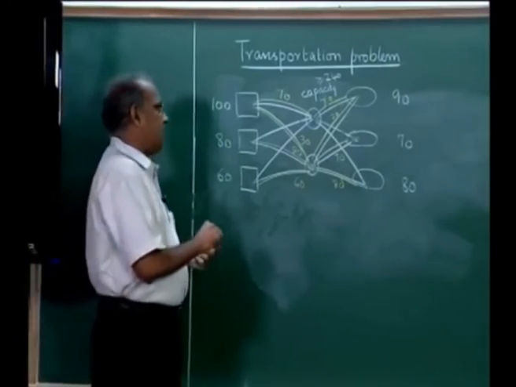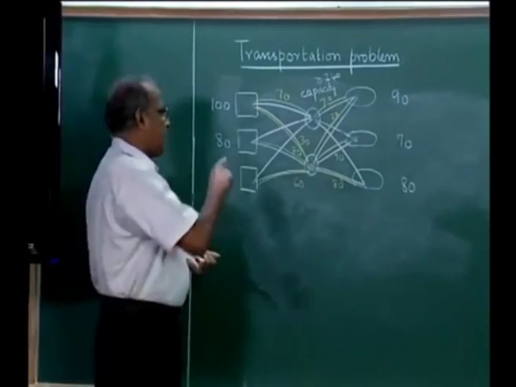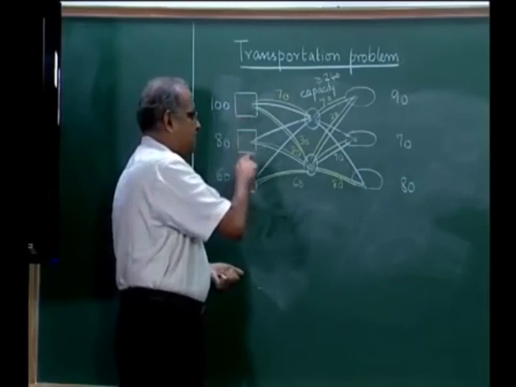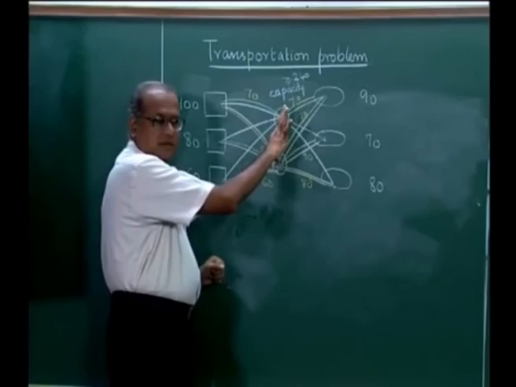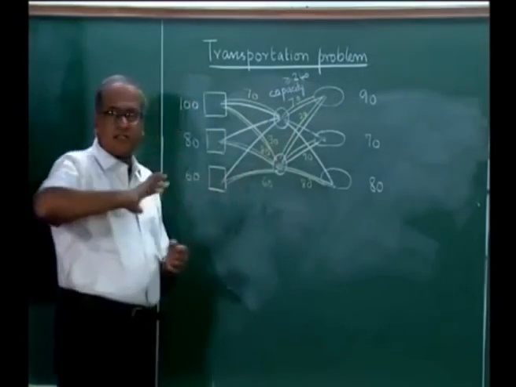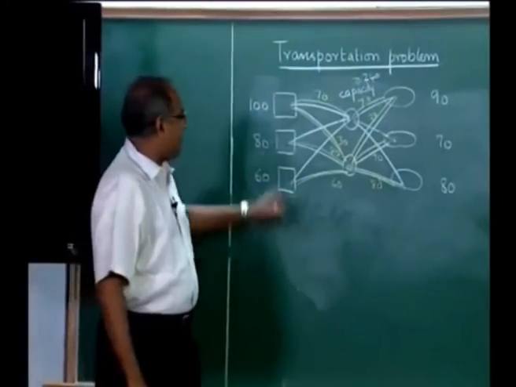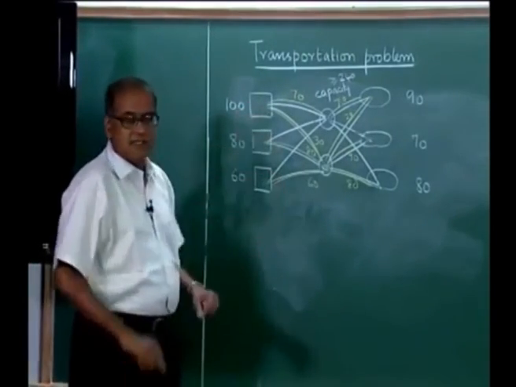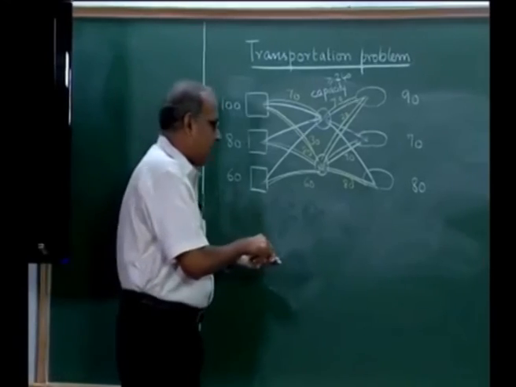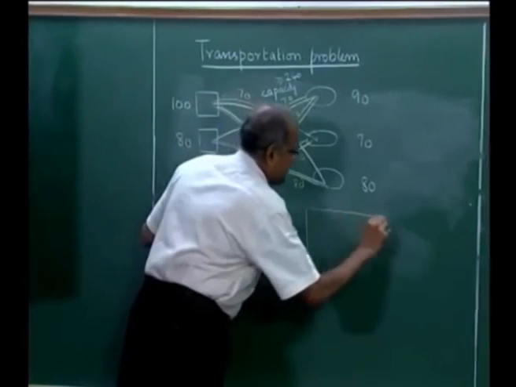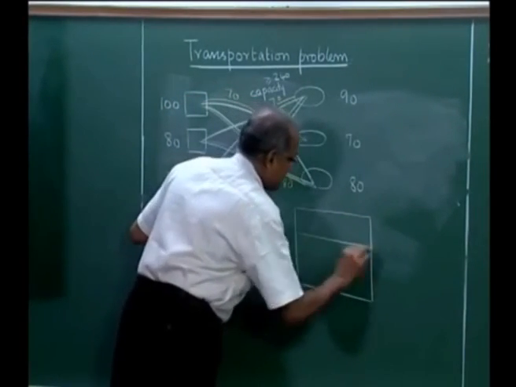So, what we can actually do in this case is to try and find the shortest path from each of these 3 to each of these 3 passing through these nodes. So, try to find the shortest path and the shortest distance. So, if we find the shortest path and the shortest distance, we will now have the 9 distances, and we can now directly formulate a 3 by 3 transportation problem